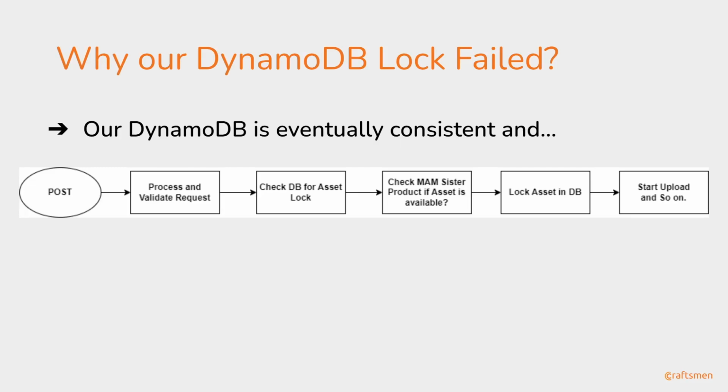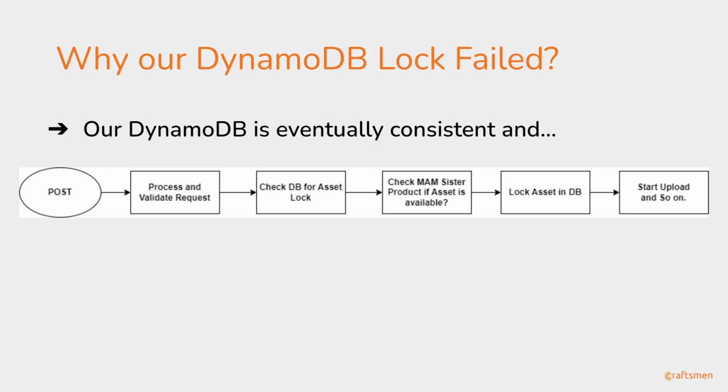So there was that, and there is another reason why our DB lock failed. As you can see in this flowchart diagram, first we have a request which comes from our sister product. Later we start processing and validating that request. Then in the next phase we check for that asset lock in our database. But before locking that asset to do the rest of the task, we actually have to check.